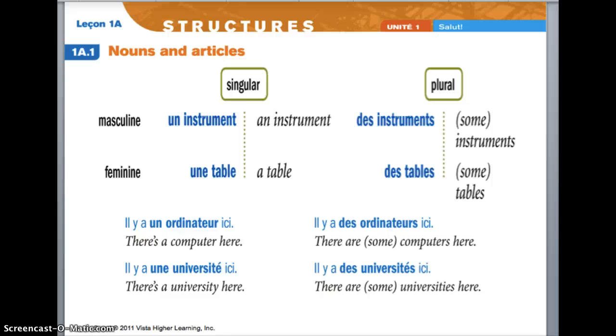This slide shows the use of the indefinite articles in front of various nouns. For anything that's masculine and singular, you'll use un. For anything that's feminine and singular, you'll use une. And for anything that's plural, you'll use des. There is no situation with indefinite articles where you have to be concerned if your word starts with a vowel. Below, there are some samples of indefinite articles used in sample sentences.